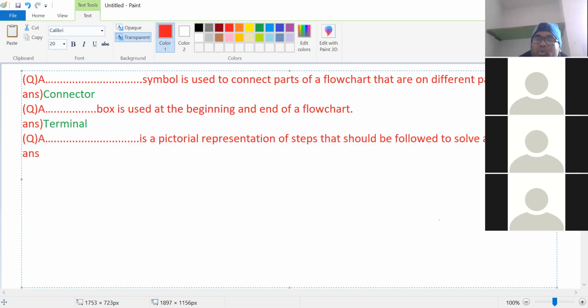The flowchart. A flowchart is a pictorial or diagrammatic representation. So the right answer is flowchart. Any doubt to anyone in this question? Next question.